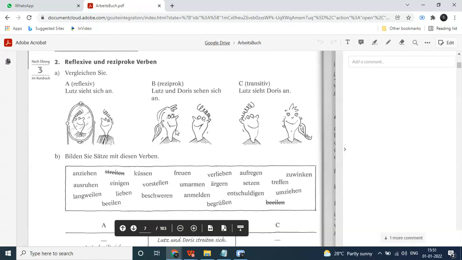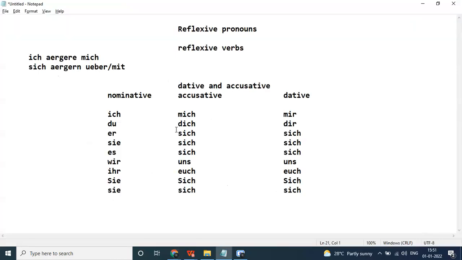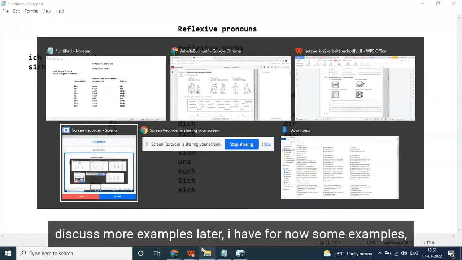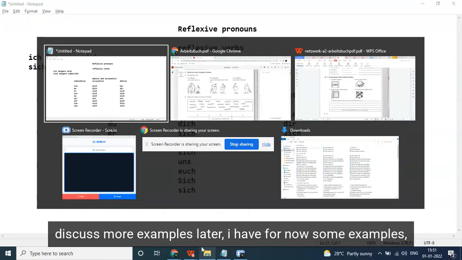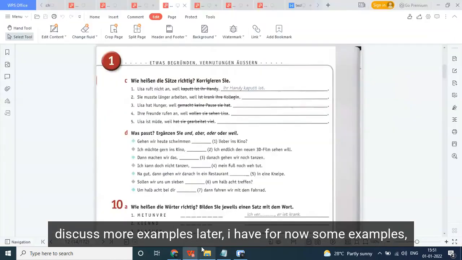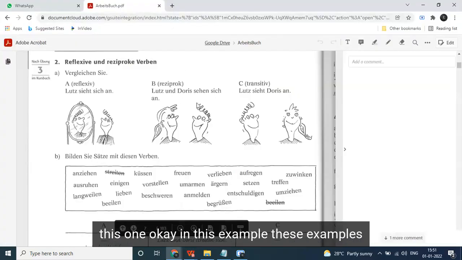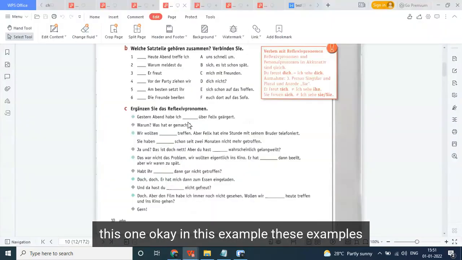Keep in mind, first person plural and third person plural usually take the reflexive pronoun in all cases. It's just an observation I have made. You can observe it yourself as well. We discuss more examples later. I have some examples with me for now. Let us go there. Here we begin with the reflexive pronoun. Let me explain the logic of this mirror concept in these examples.